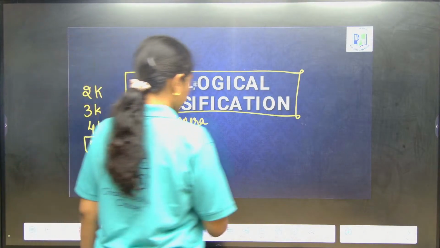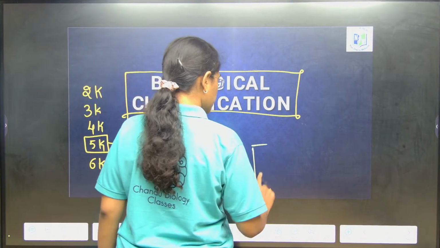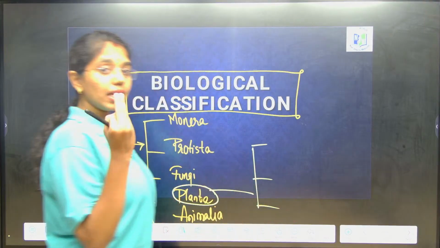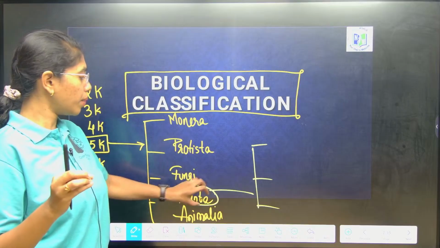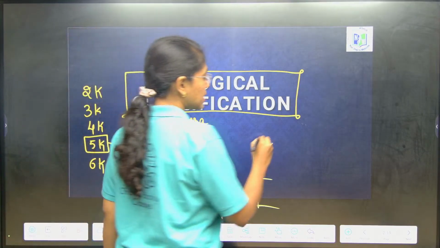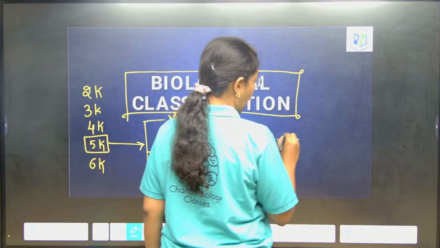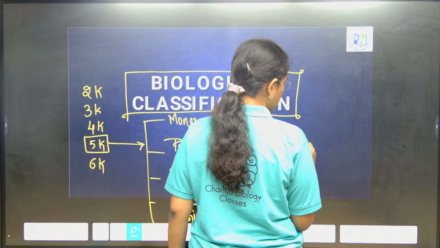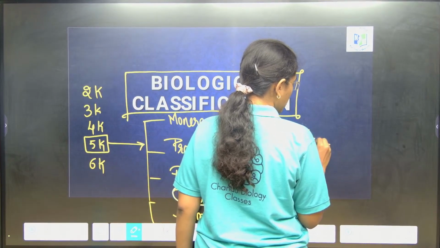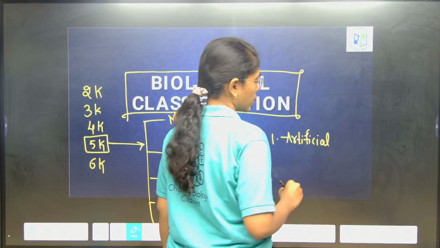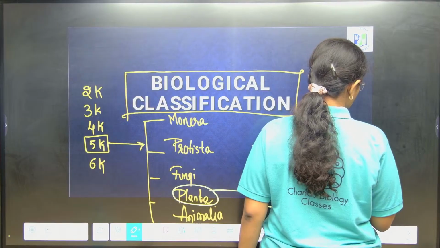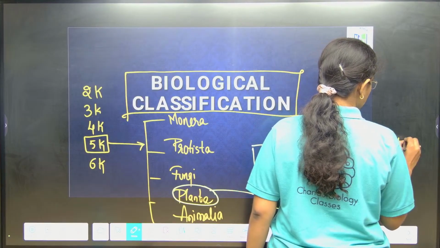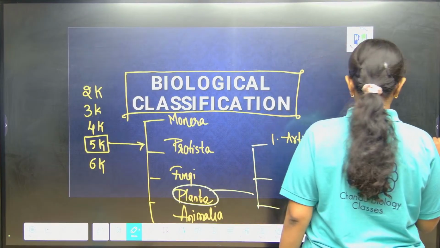From kingdom Plantae, in the plant kingdom chapter we again have 3 systems of classification for the plant kingdom. First is the artificial system of classification, which is also known as the sexual system of classification.